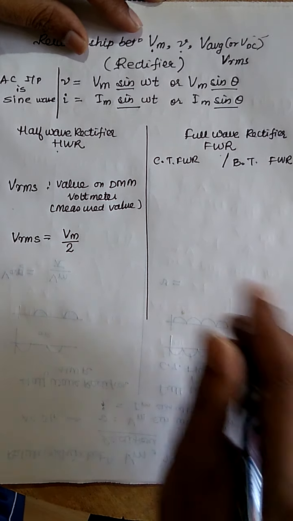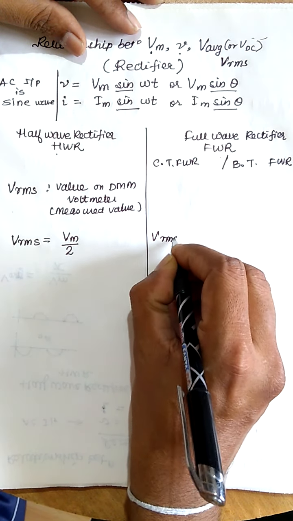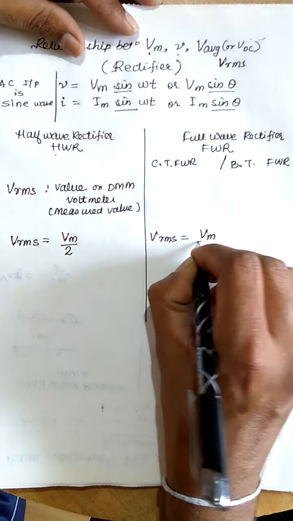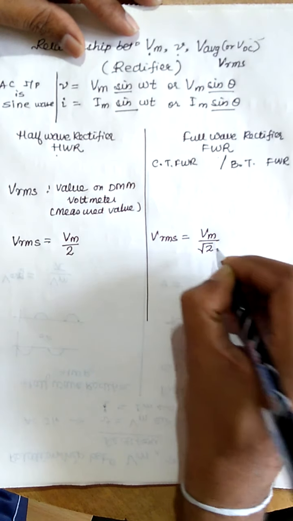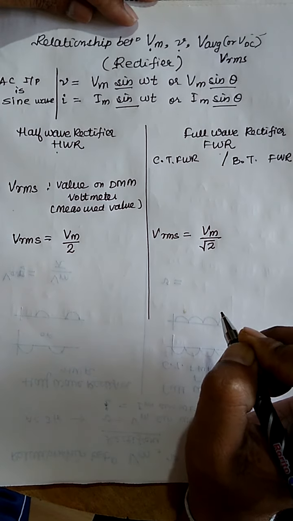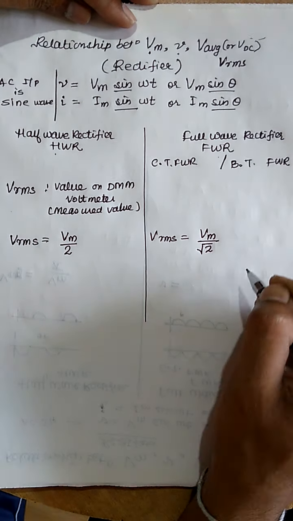Similarly, for the full wave rectifier, Vrms is equal to Vm by under root of 2. We will discuss the derivation in the next sessions.